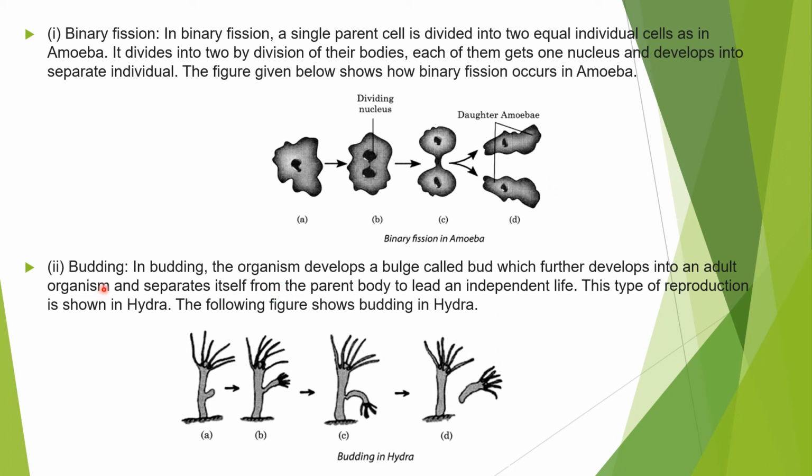The second example is budding. What happens in budding? In budding, the organism develops a bulge, which further develops into an adult organism. It separates from the parent body and leads an independent life. Just see the diagram given here. This bud is developed, then it lives as an independent organism. So this is the example for budding.